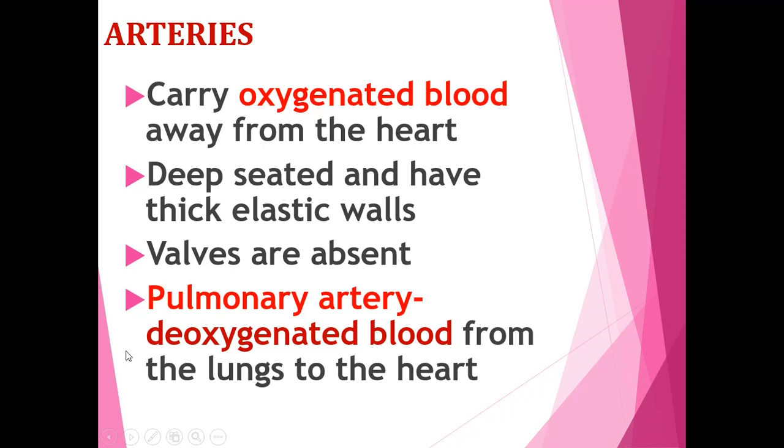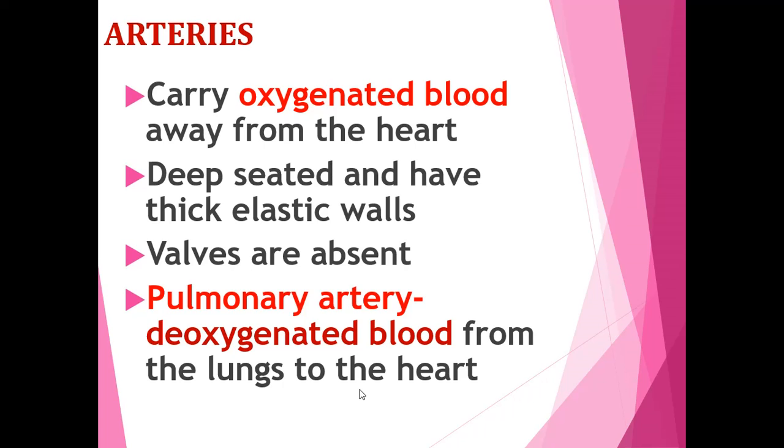Pulmonary artery is the artery which carries deoxygenated blood from the lungs to the heart. Oxygenated blood is carried by the arteries, and the pulmonary artery is the only artery which carries deoxygenated blood, that means impure blood, from the lungs to the heart.